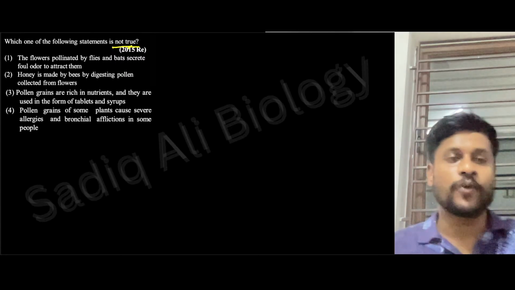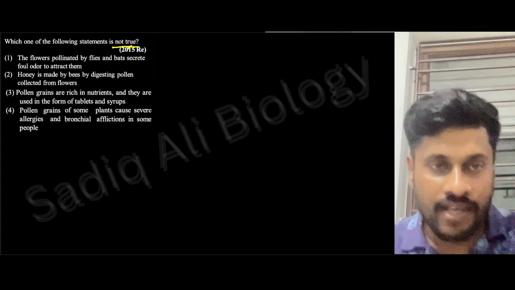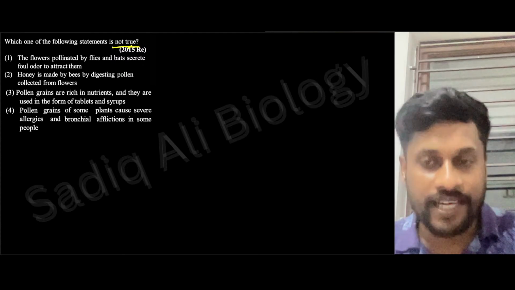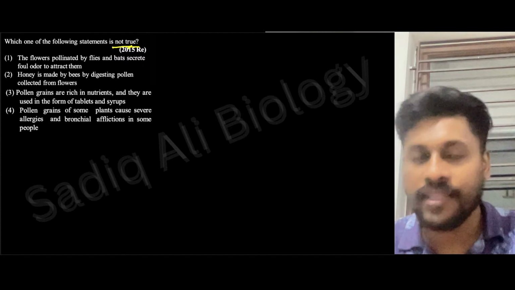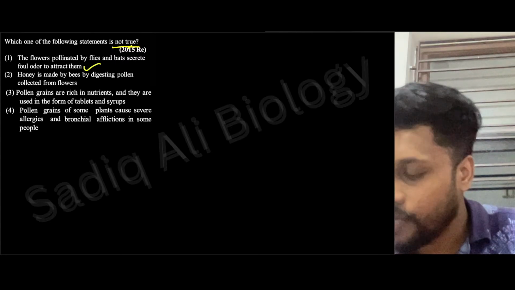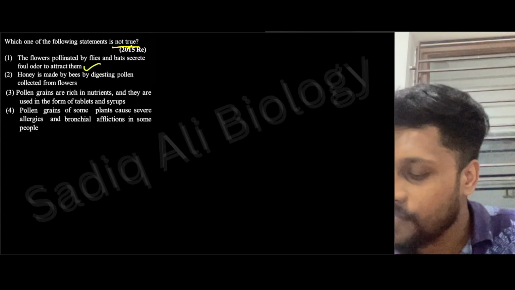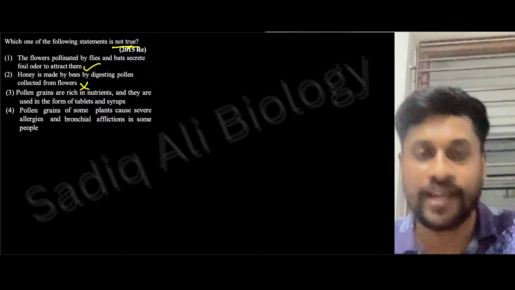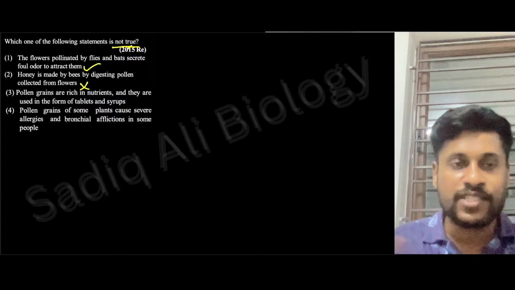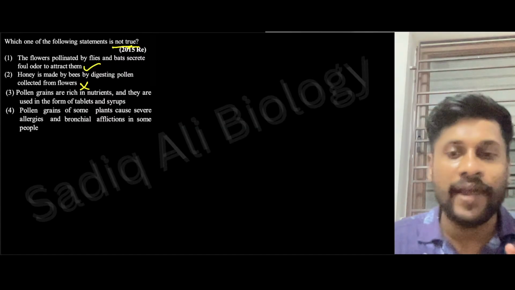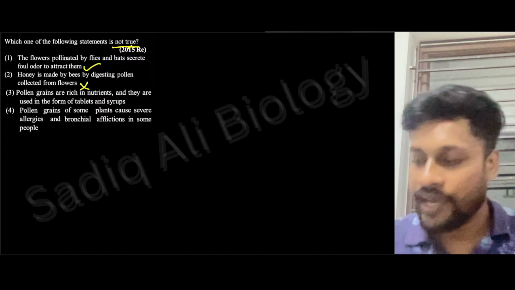Whenever you are getting this kind of question, first of all, you need to underline whether they are asking true or not true or incorrect. Just underline that. So here they are asking incorrect statement. Flowers pollinated by flies and bats secrete foul odor to attract them, which is true. Now, honey is made by bees by digesting pollen collected from flowers, which is wrong because honey is not made from pollen grain. Honey is separate. Honey is not made by digesting pollen grain. Hence, it is wrong.